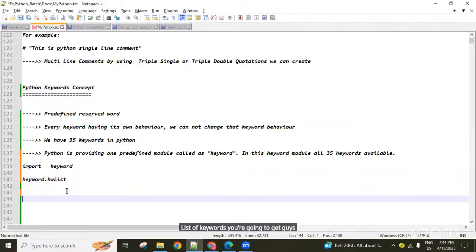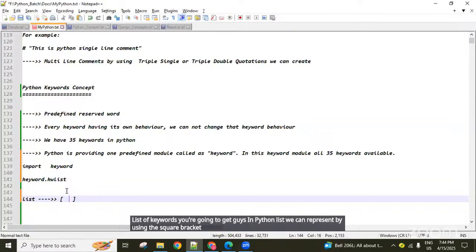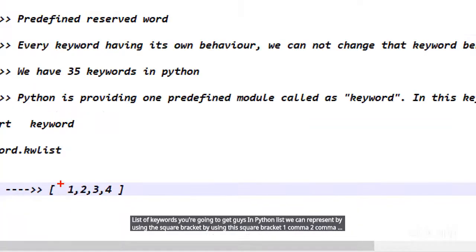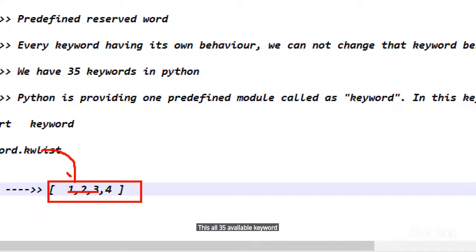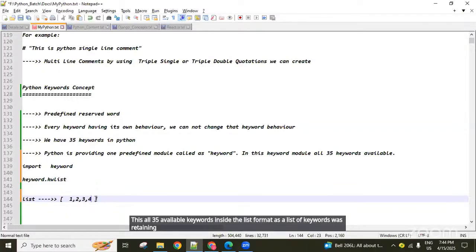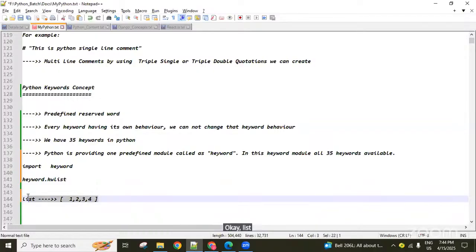In Python, a list can be represented by using square brackets. 1 comma 2 comma 3, like that we can write comma-separated values. All 35 available keywords are returned inside list format.